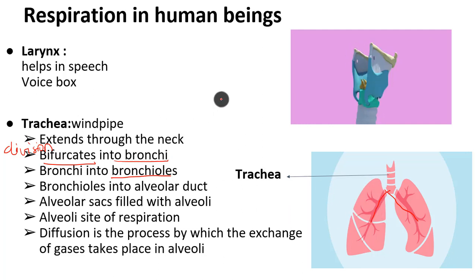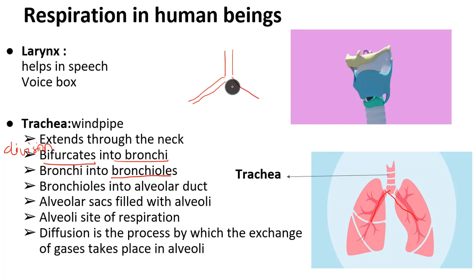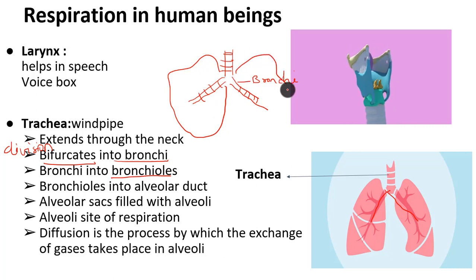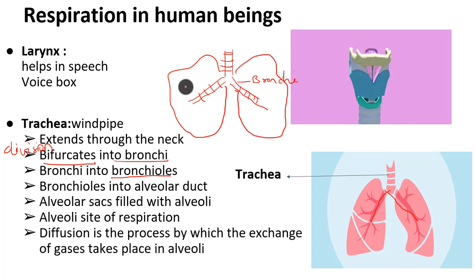So you can say it is further divided. Suppose I draw here, this is my trachea. This is one part which goes into my right lung. This is another part which goes into my left lung. So I give a cartilaginous shape here, the cartilaginous rings. And these structures are said to be bronchi, because this is a long, thick tube which is entering my lungs. I can say this is my lungs, and here this is my lungs. Now I have to further divide it so that it goes to each and every part of my lungs.